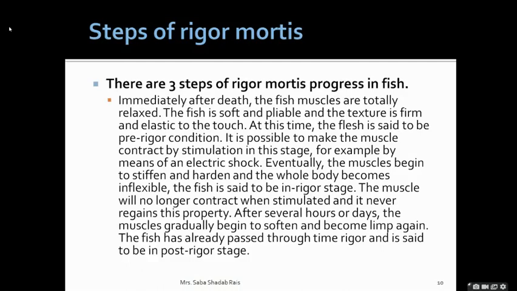Thereafter, in the second step, the muscle will become very stiff and hard, the whole body will become inflexible, and the fish will be in the rigor stage. See, pre-rigor stage, then rigor stage. Now the muscle will no longer contract even if you give an electric shock, and it will never regain its property. After several hours or days, the muscle gradually